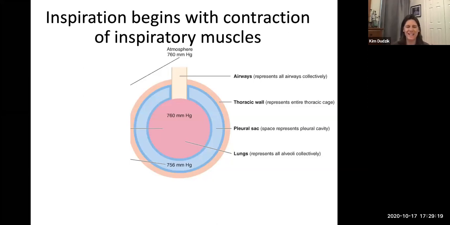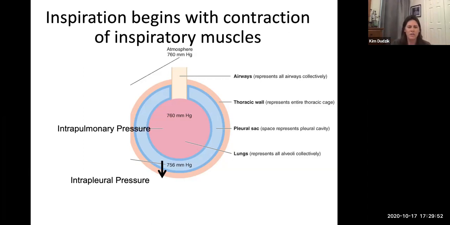So we're still in inspiration, or inhalation, the same thing. Again, imagine we're contracting our inspiratory muscles. The diaphragm pulls down and our intercostal muscles pull out. So the volume inside our thoracic cavity is going to change. Everything's getting bigger. I mentioned the intrapleural pressure changes; that's going to go down because bigger volume means less pressure, okay? That also means, because we're pulling our lungs out, that the intrapulmonary pressure, the pressure in the lungs, goes down as well, okay?